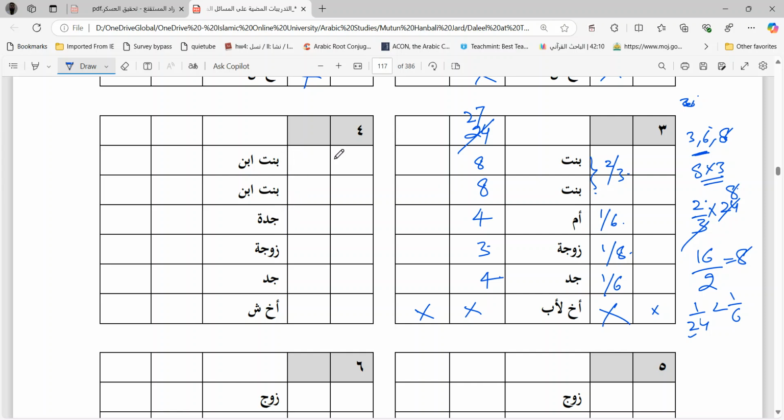This problem is exactly the same. Instead of two daughters, you have two granddaughters. Instead of mother, you have a Jadda. She also takes 1 by 6. Zawja is as it is, and you have a grandfather and real brother. So, real brother is not going to get anything here.